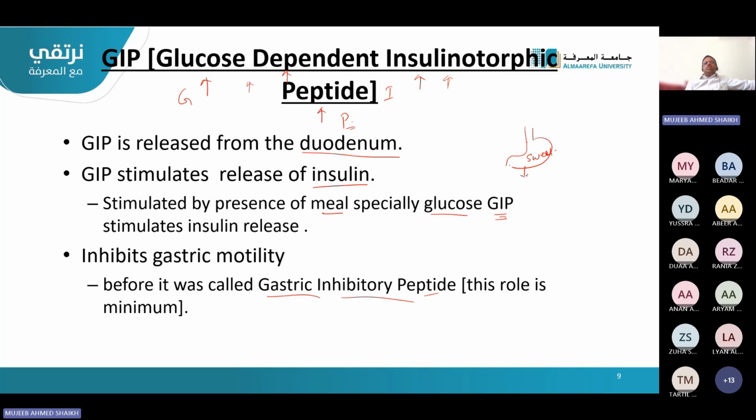This will cause release of GIP, not from here, sorry, from the duodenum. This GIP will act on the beta cells in the pancreas to stimulate release of insulin. So what will insulin do? This glucose, because of insulin, will be absorbed.